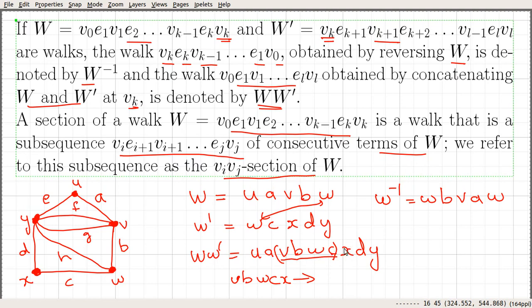So this is a subsequence of w bar, and we call such a subsequence in this case a v x section of w bar.